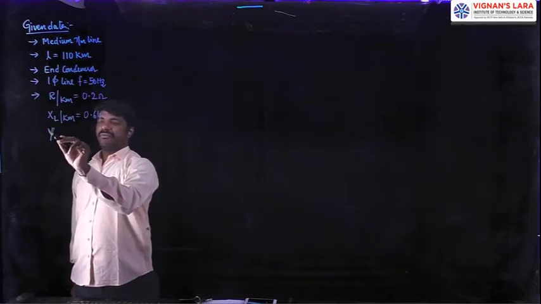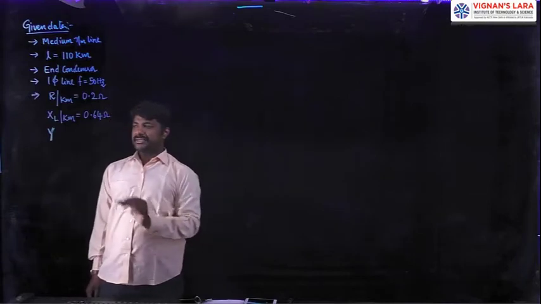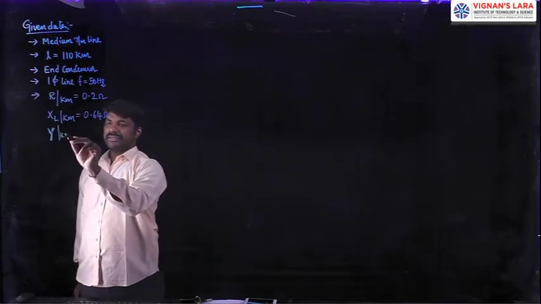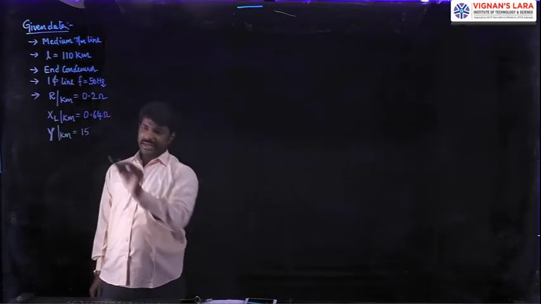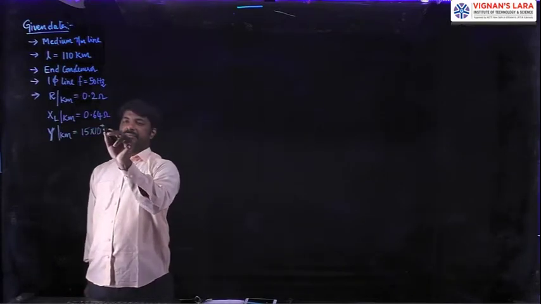The admittance Y due to only capacitance for 1 kilometer length is given as 15 into 10 power minus 6 mhos.